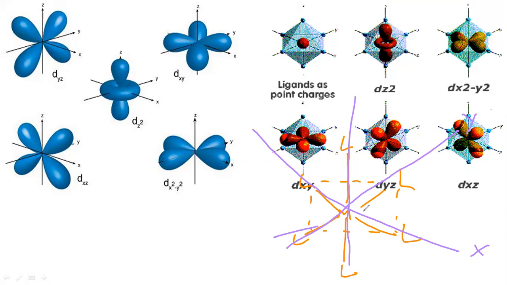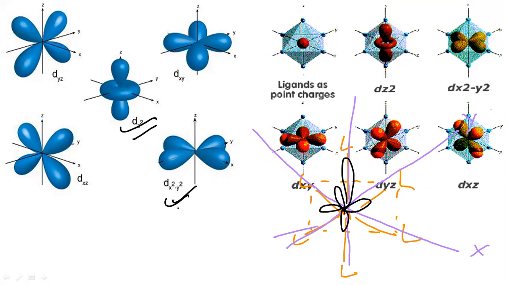So this particular metal will have certain orbitals. Some of the orbitals are in between the axis, and some of the orbitals are along the axis, like dz square and dx square y square. You have to understand that the d orbital has 5 suborbitals: dxy, dyz, dzx, dz square, and dx square y square.